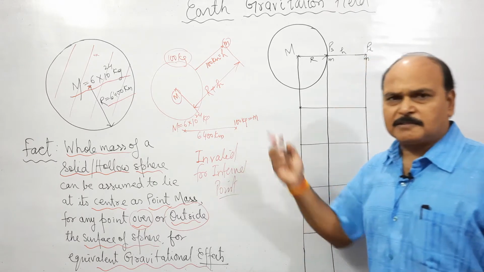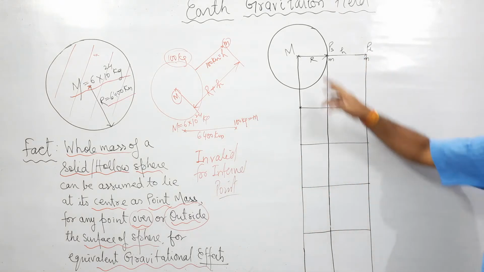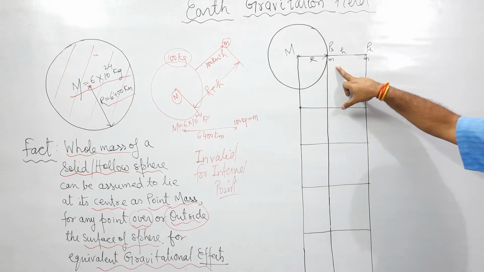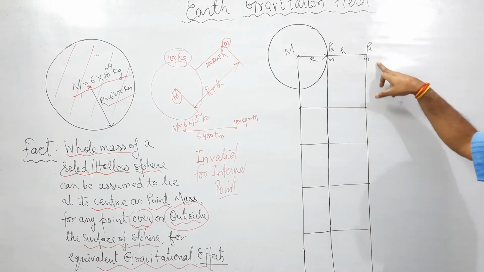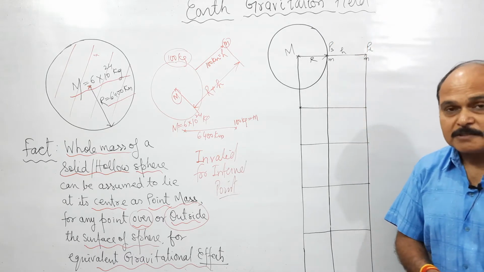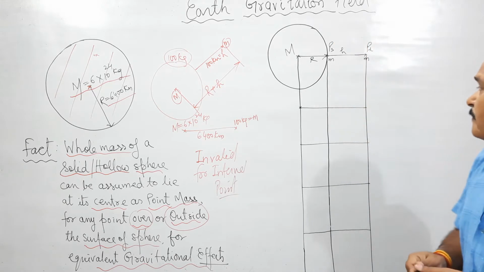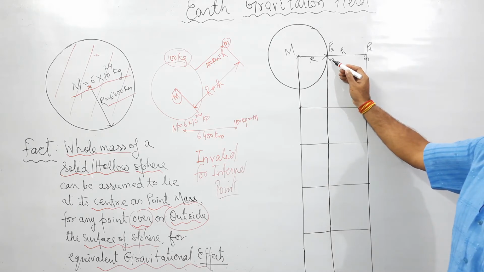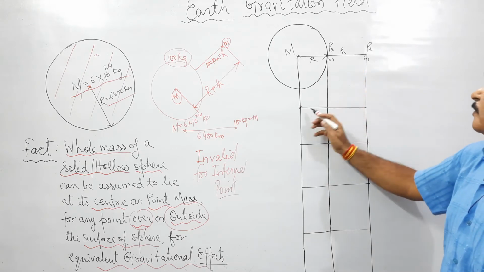Now let us apply this. This is earth, a solid sphere. Say this is a point over the surface of the sphere, and this is a point at a distance h above the surface of the earth. Now if we wish to find the force on this mass m placed over the surface of the earth, what would be the force?